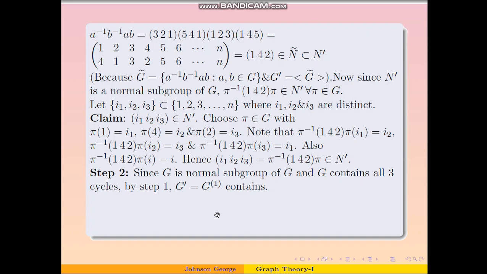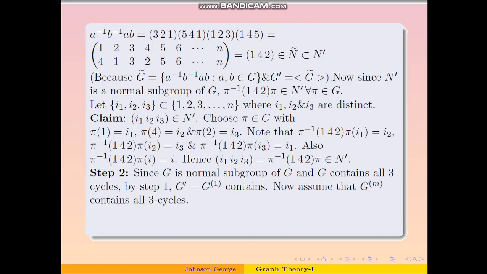Now we know that G is a normal subgroup of G itself, and we also know that G contains all 3 cycles, because G is either S5, S6, Sn and so on, and they contain all the 3 cycles. So using step 1, I can say that G dash, that is G1, contains all the 3 cycles, because G is a normal subgroup of G and G contains all 3 cycles. G dash will also contain all 3 cycles.